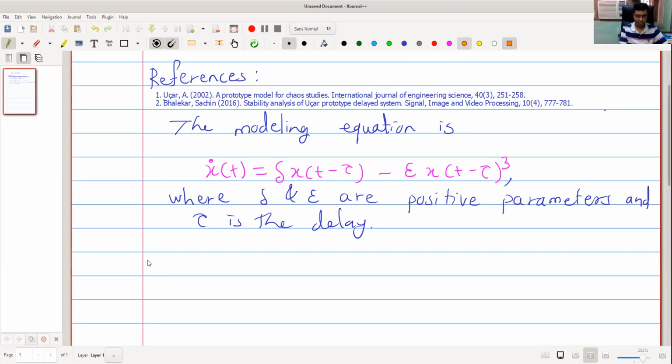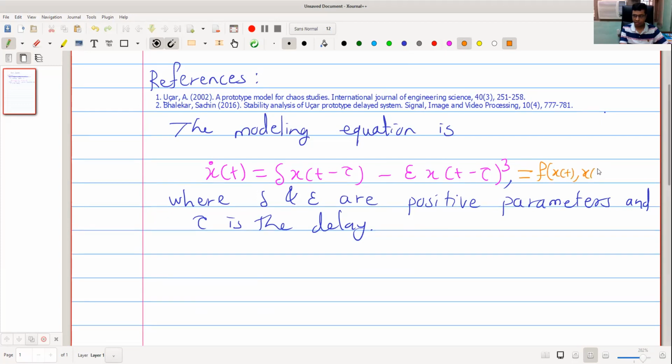First, we find equilibrium points. For that, we call this right hand side f of x of t comma x of t minus tau.